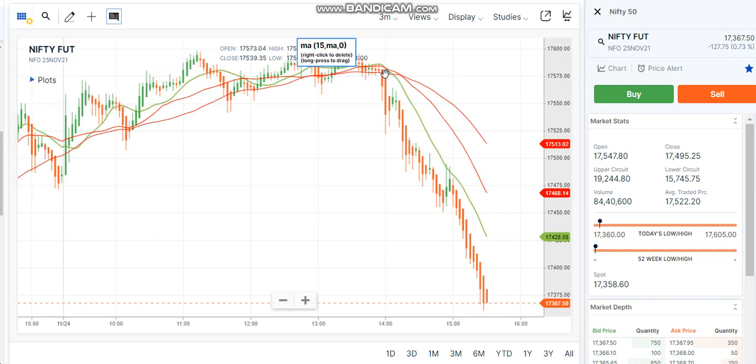See, we'll check this out now. At 2 o'clock sharp, there is a confirmation of downtrend here. 17,575 is the premium. You can select either this strike price or this strike price. We can go for selection of 17,550 as the strike price, and we will analyze that chart.